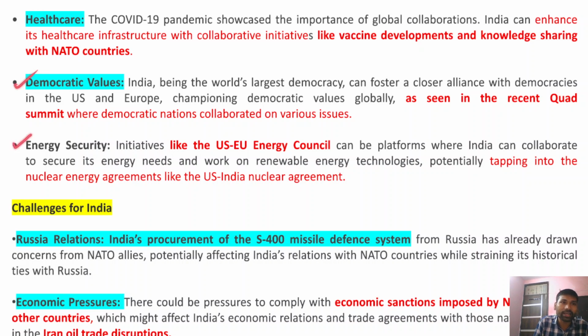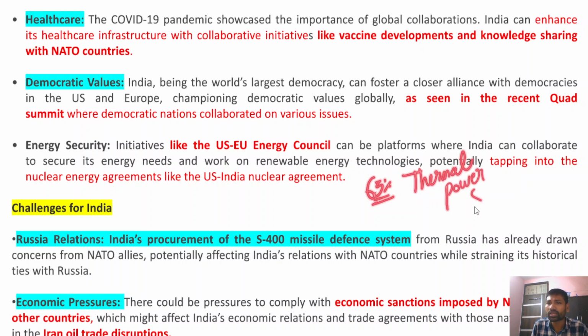Now, after that, energy security is also a very important dimension. In India, around 63 percent of our total energy is produced from thermal power plants, and India has been importing 85 percent of its energy requirements, fossil fuels.